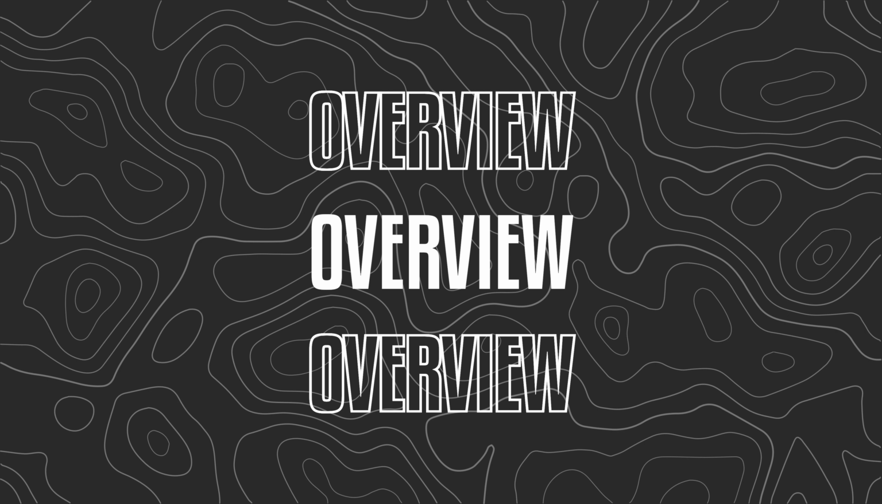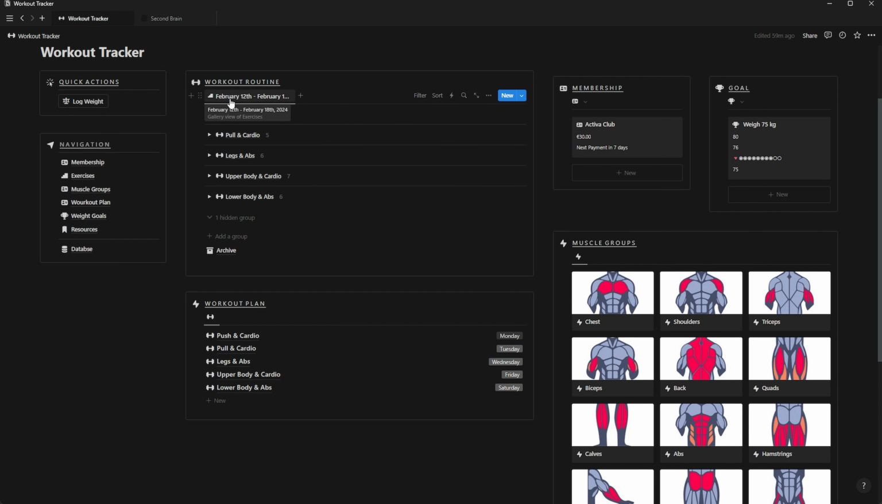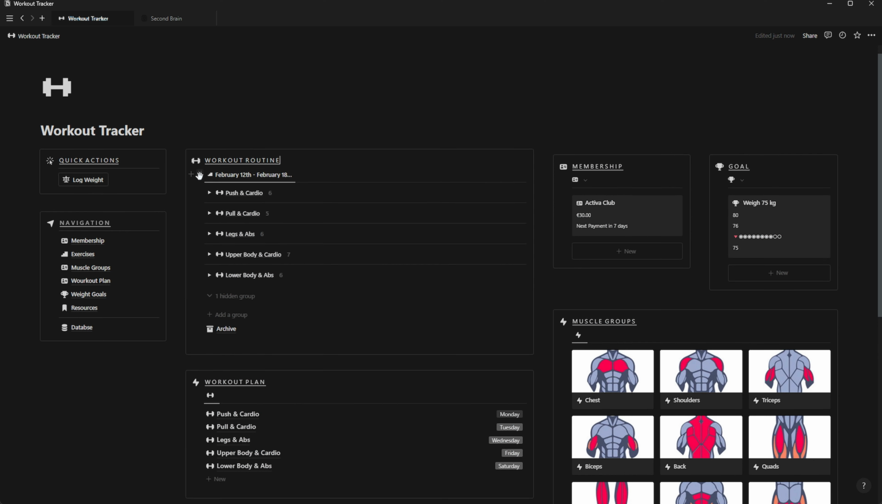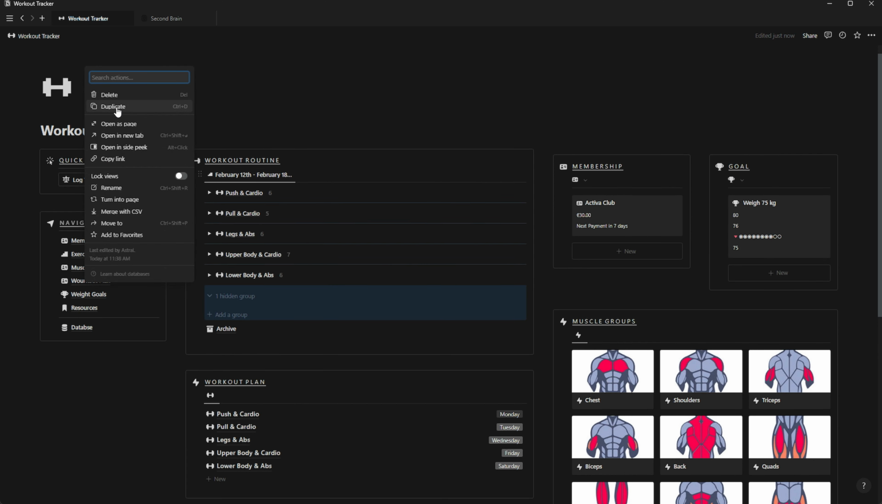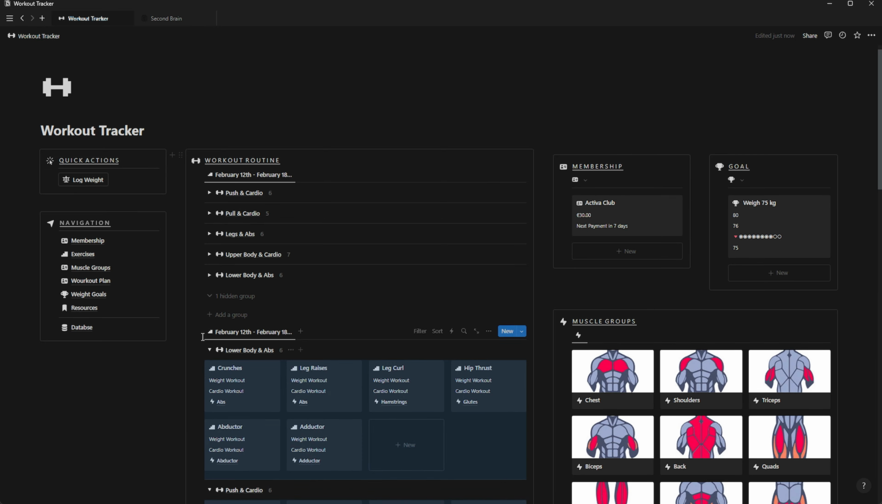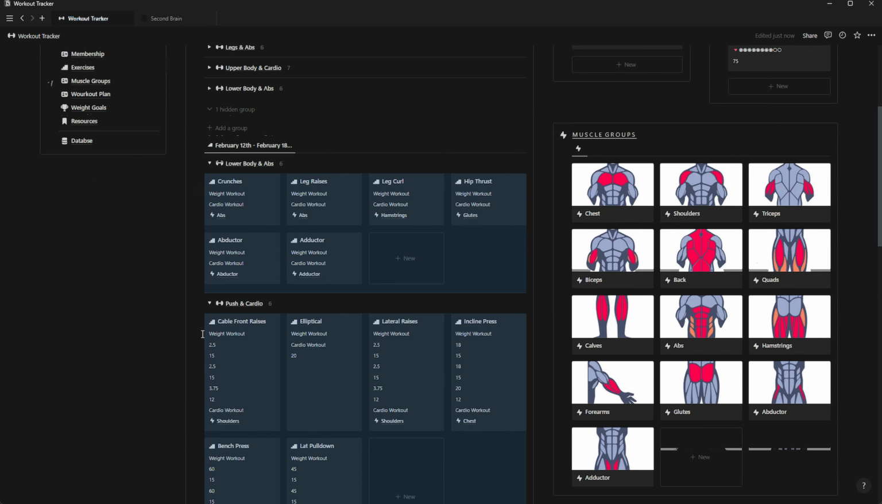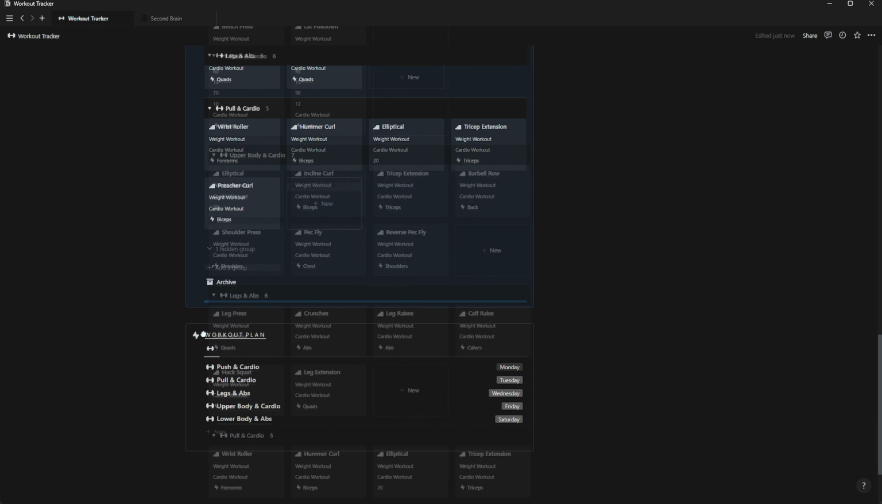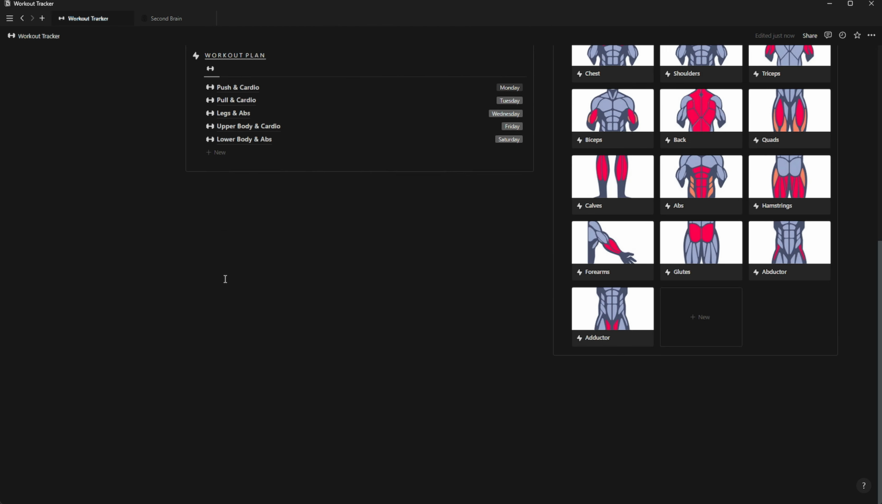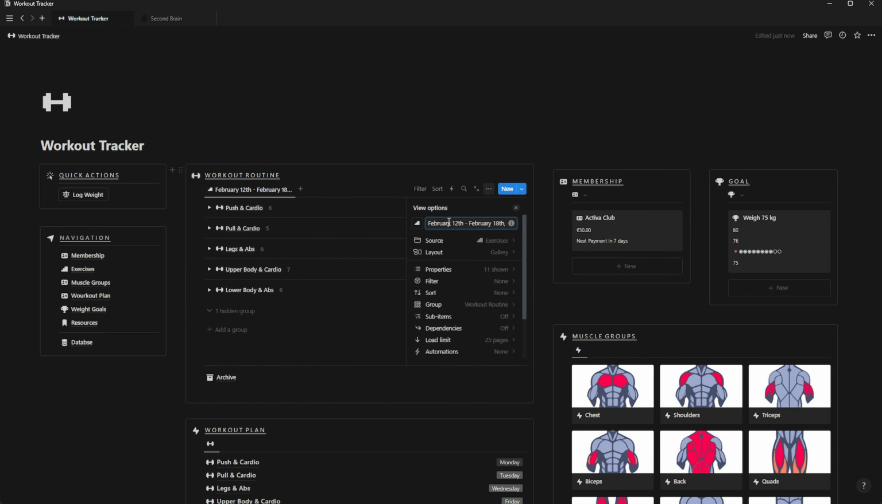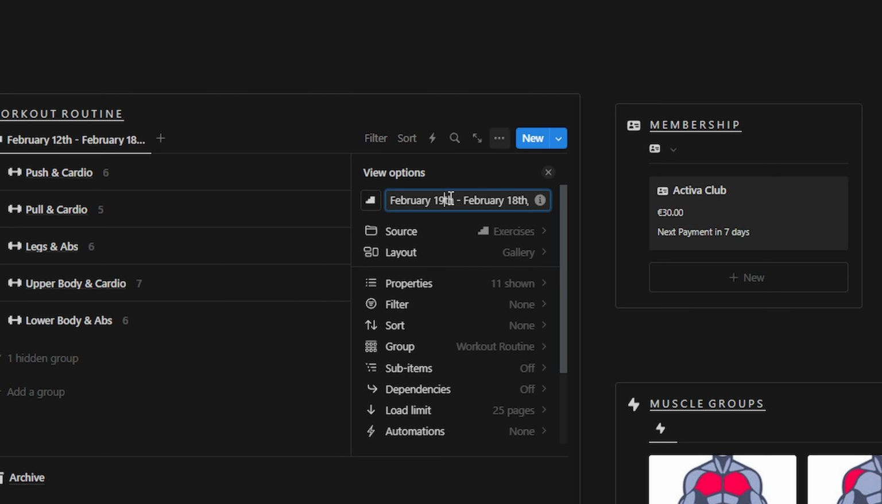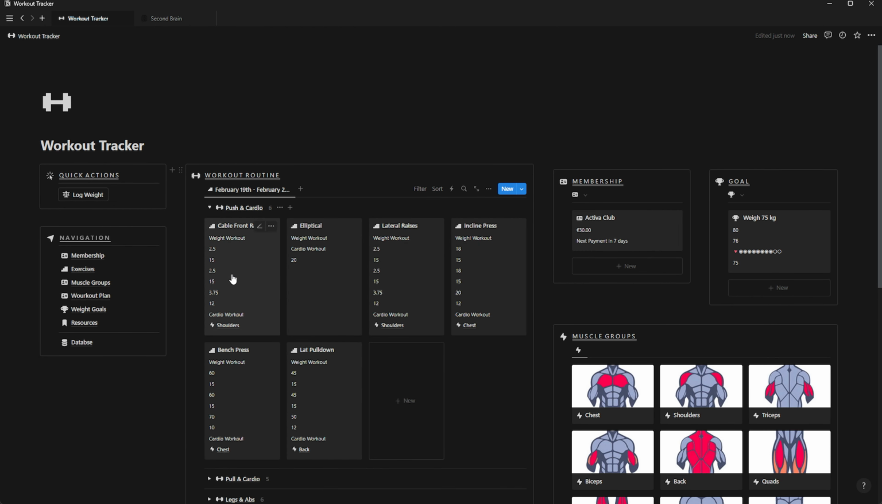Back to the main page, we can see an overview of our workout routine. In order to create a new week, we just have to duplicate the existing one, drag the old one to the archive page, rename the week, and adjust the weights.